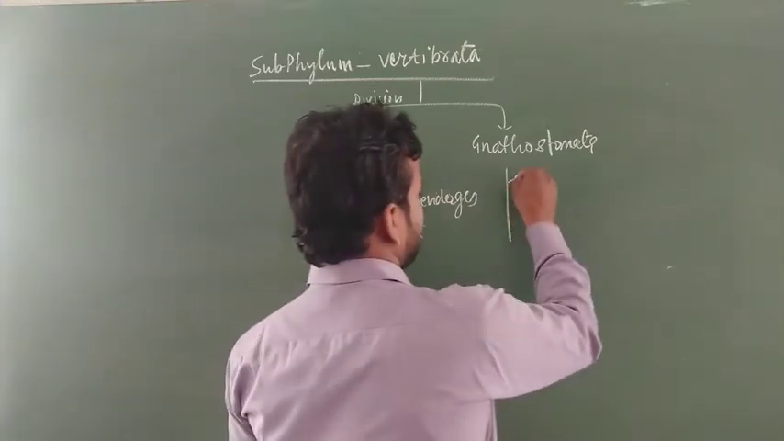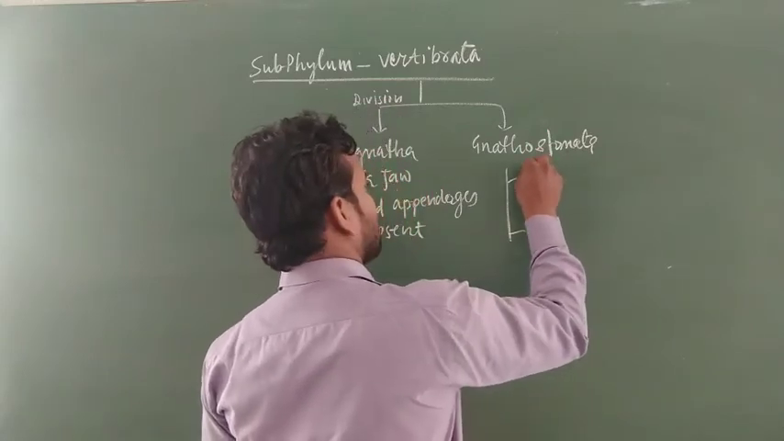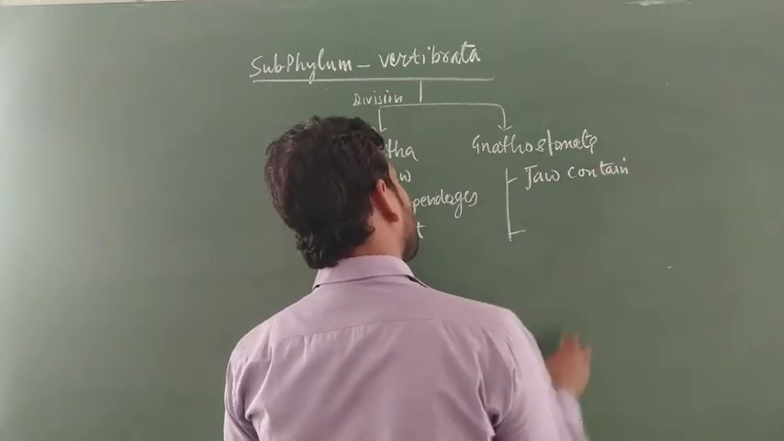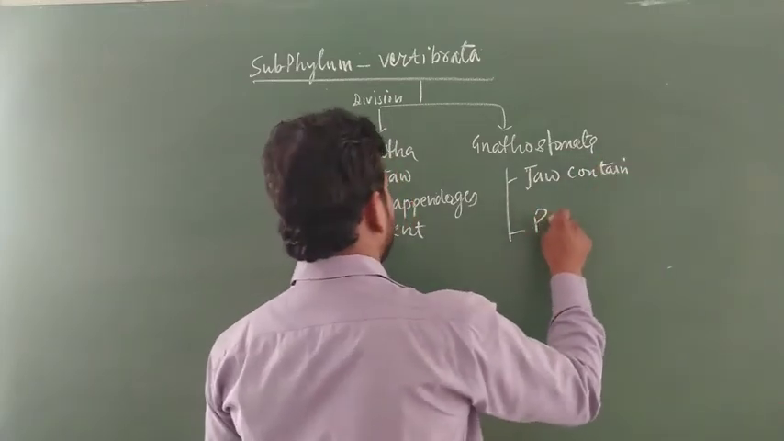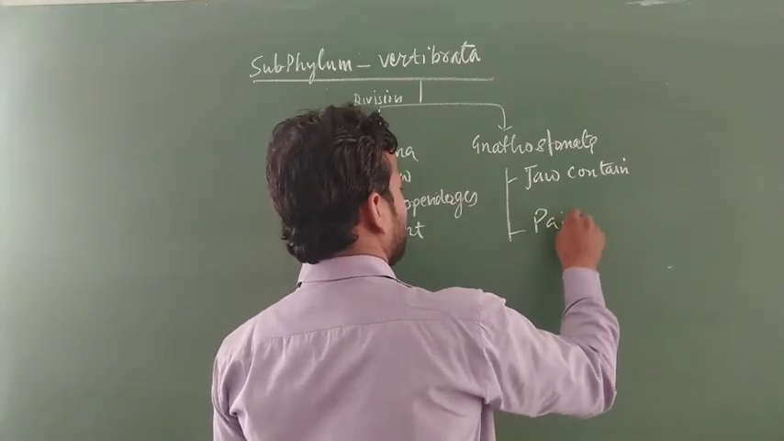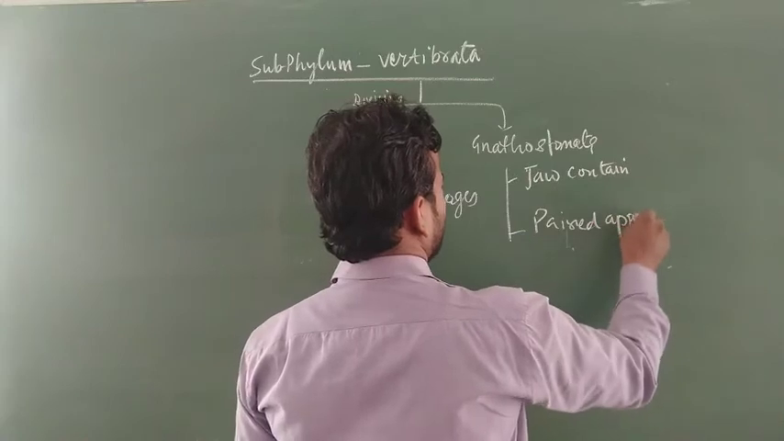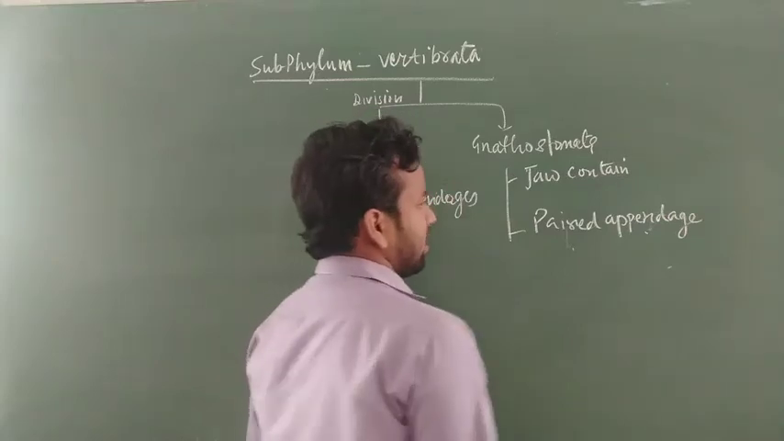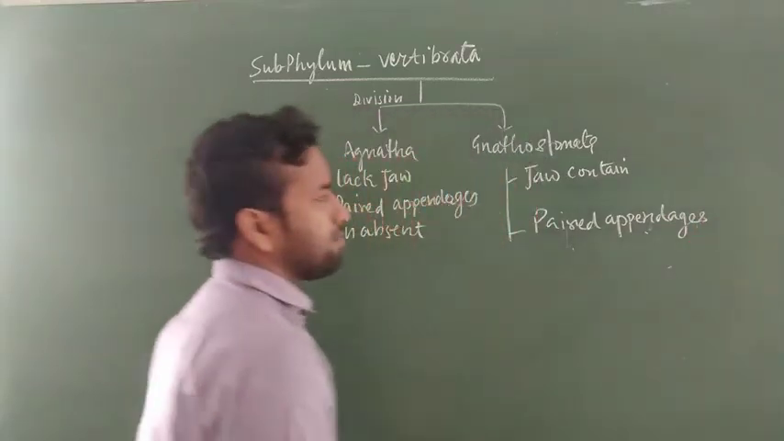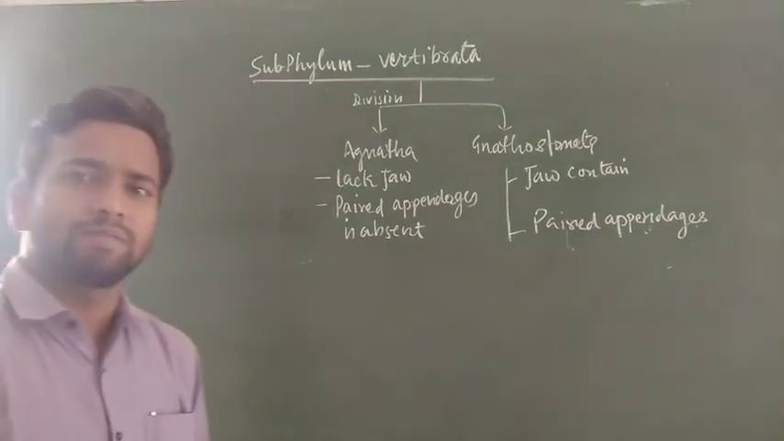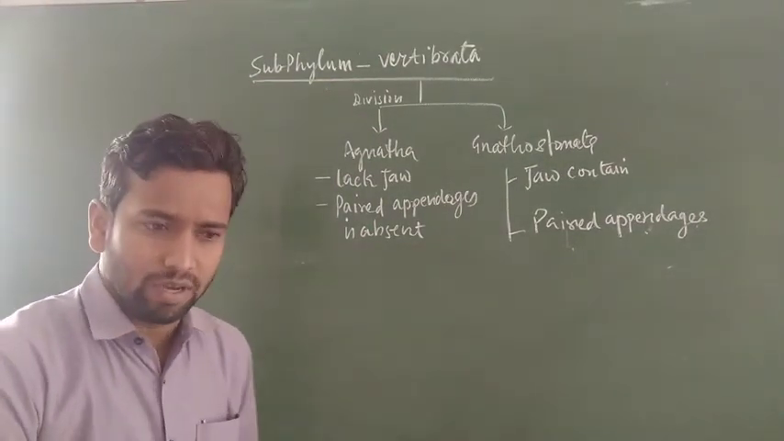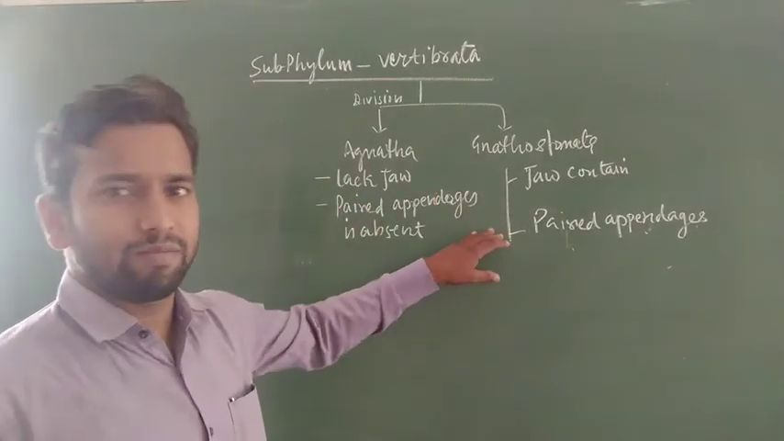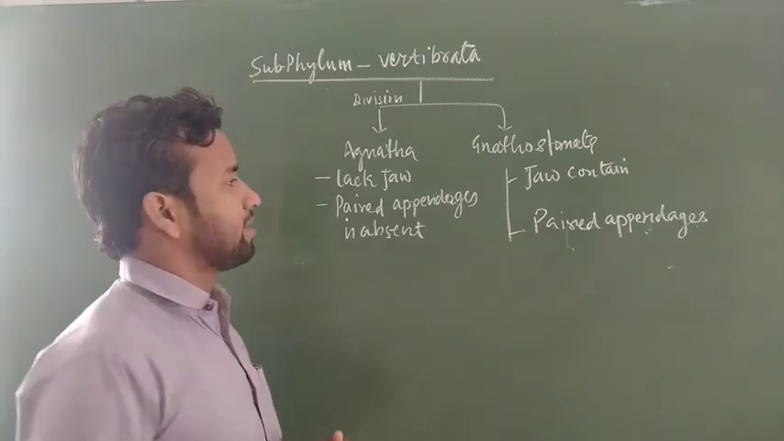Second is Gnathostomata. Gnathostomata are jaw-containing vertebrates, and they have paired appendages. Do you know the difference between paired and unpaired appendages? I will explain this in the topic on fishes. When I discuss fishes, I will explain what paired and unpaired appendages are. But here I want to discuss paired appendages orally.